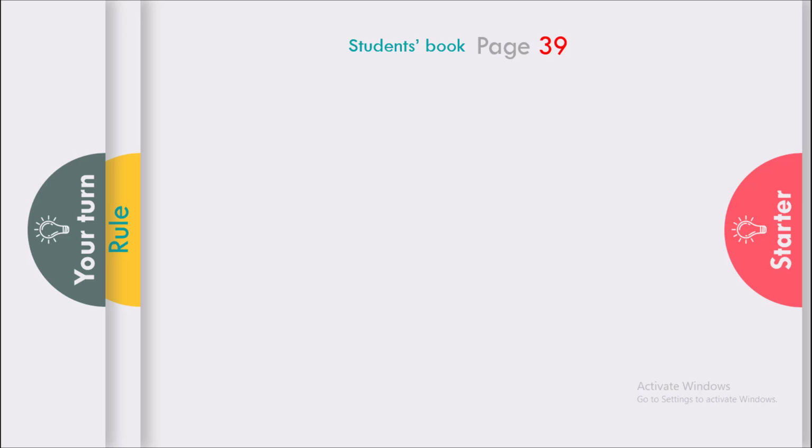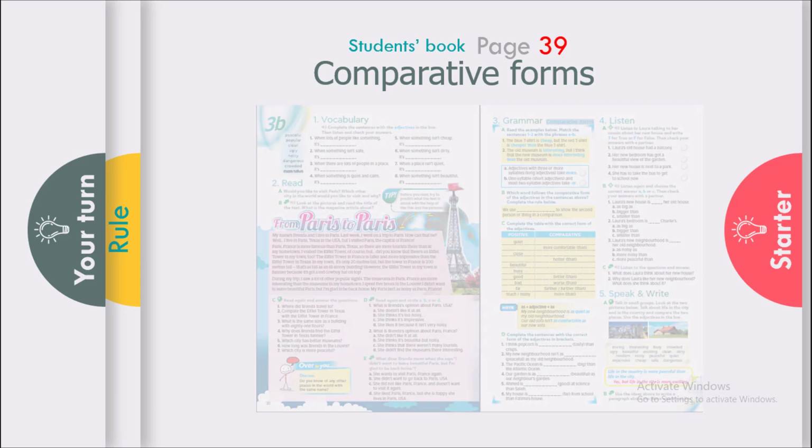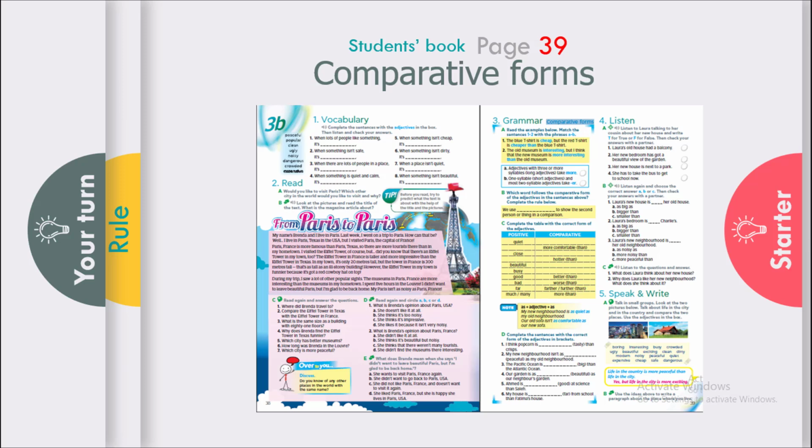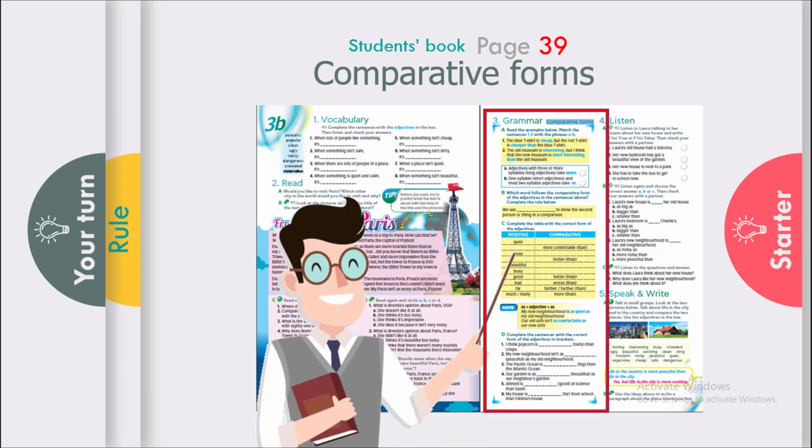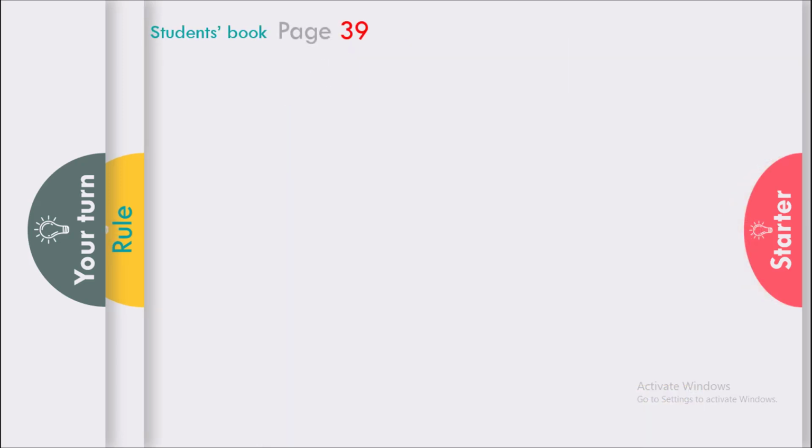Your book, student's book, page 39, please. Page 39. The comparative forms. What is it, sir? We will see some examples and you will remember. Then you will learn more. Here is the page 39. We will be working on this side. So let's go. As a starter,